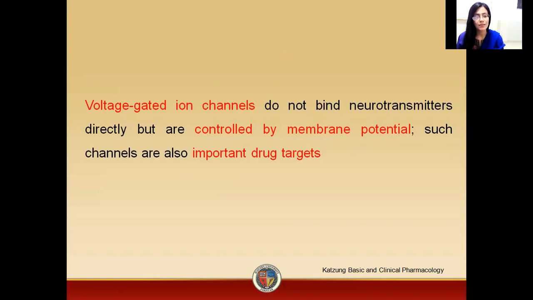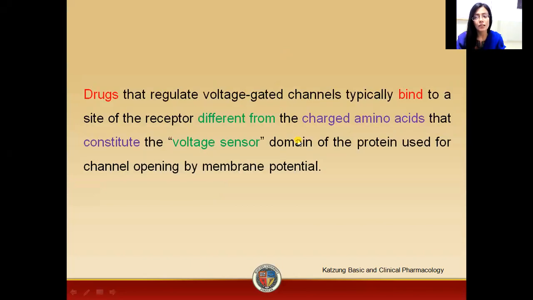Mostly the drugs which we study in pharmacology actually interact with the ligand gated ion channels. In this lecture, we have studied that voltage gated ion channels, in addition to having voltage sensors, also have ligand binding sites. So in today's lecture, we studied ligand gated ion channels and voltage gated ion channels.